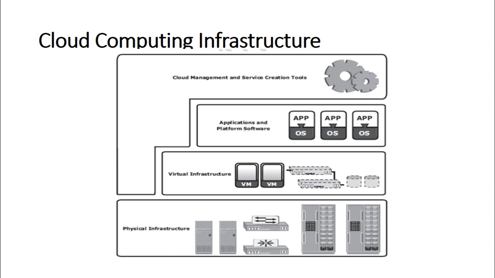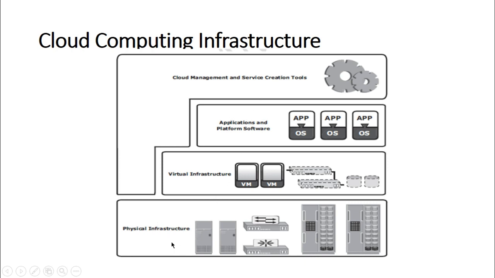A cloud computing infrastructure is a collection of hardware and software that enables the 5 essential characteristics of cloud computing. If you can recall, in the previous video session we had discussed the characteristics of cloud computing. Cloud computing infrastructure, as shown in this particular diagram, usually consists of the following layers.